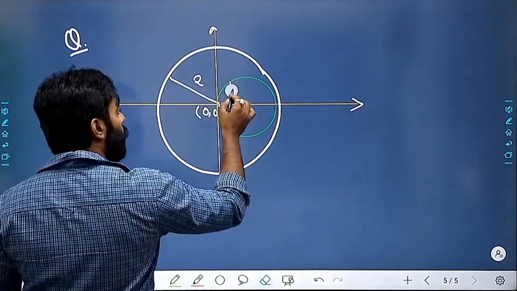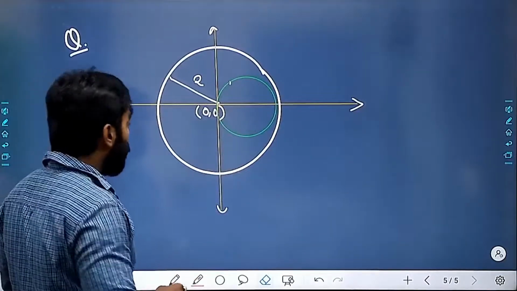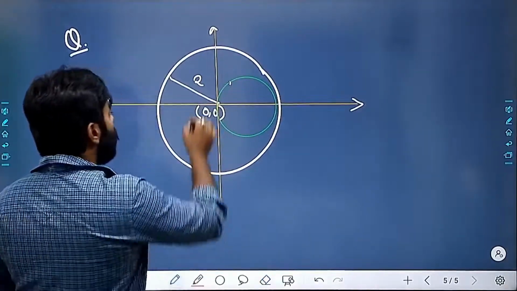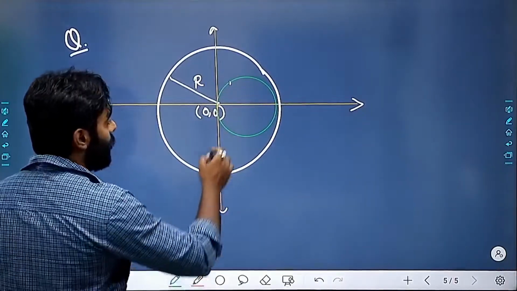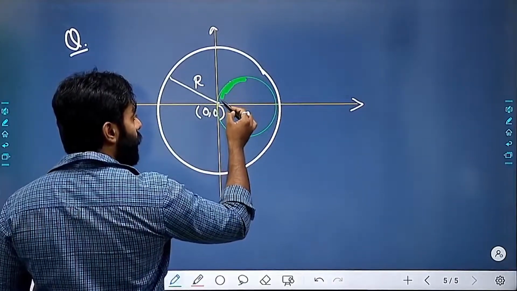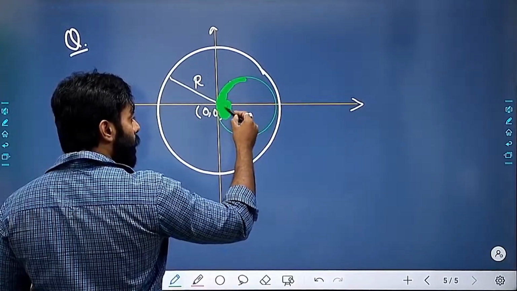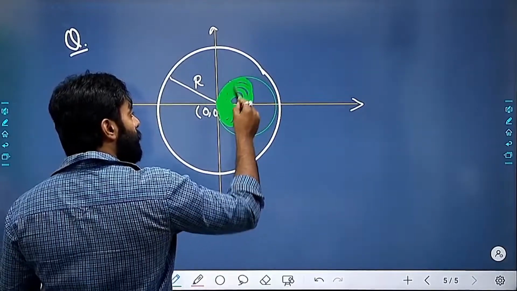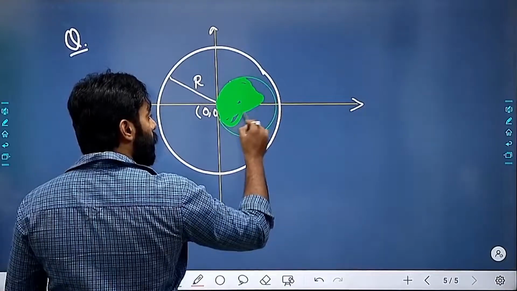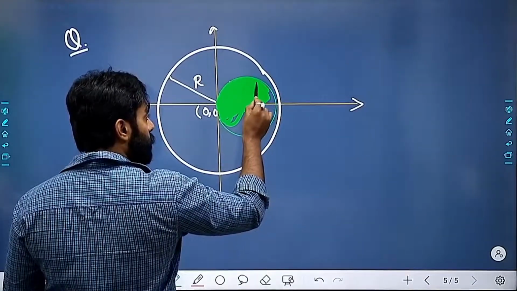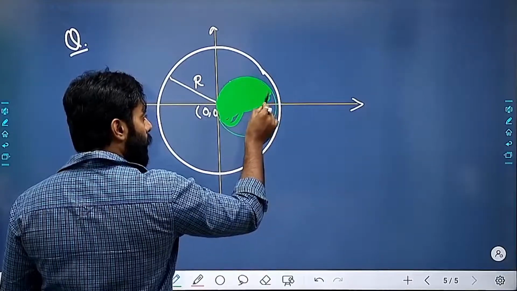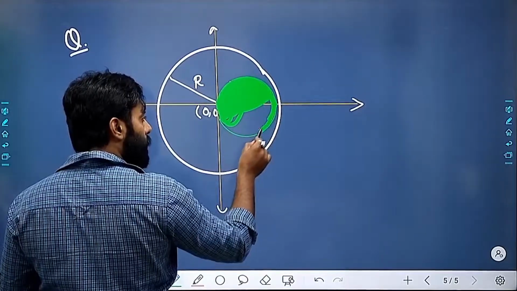We are removing it. Now, this circle has a radius r, and we are removing basically this area from the circle.